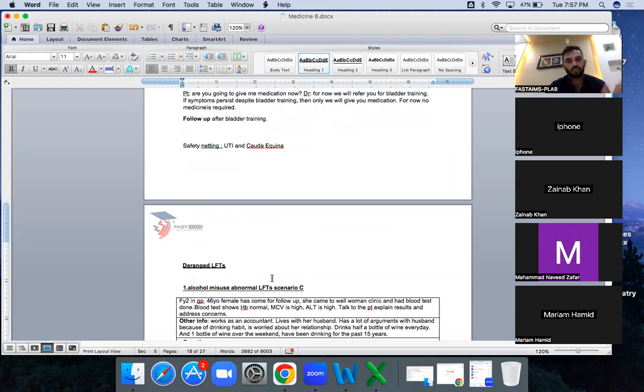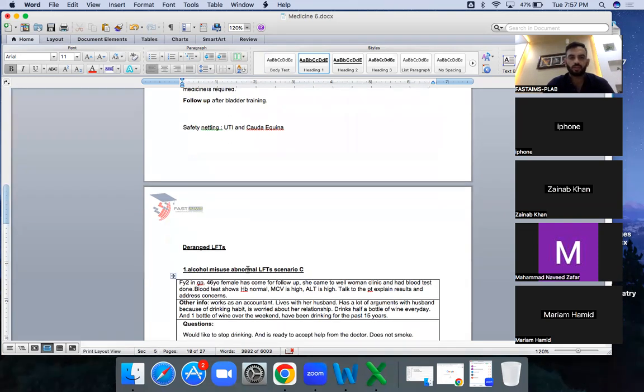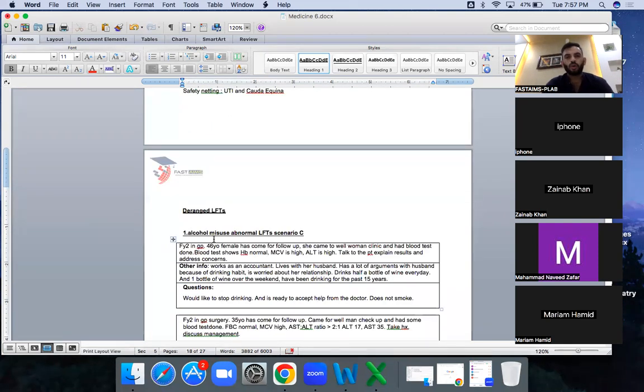Okay, this type of scenario is almost done, and the next type of scenario is the LFT scenario, a deranged LFT. This is again an easy scenario, like the UTI scenario was easy, and incontinence was a bit difficult because for most of us it is a new approach. The LFT scenario is quite easy. It will be easy for you because you have already done these types of scenarios. Alcohol misuse, abnormal LFT scenario.